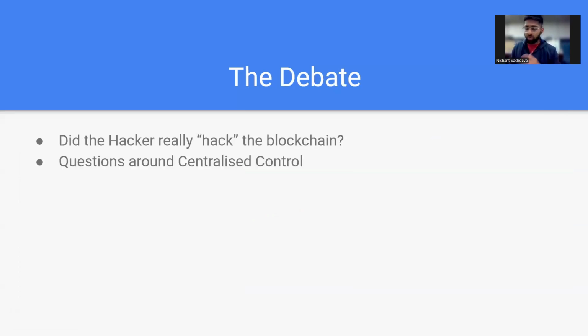So yeah, we have understood here what actually happened with the DAO attack, and of course, there's a lot of history attached to it as to how the bug was fixed at the time. A team of white hat hackers was formed to drain the remaining money and return it back to the users. And then there's the larger question around the Ethereum hard fork that happened and whether that should have happened or not, and questions about centralized control and should that even be a thing when the idea of Ethereum and Bitcoin is to avoid that kind of centralized control. So those questions also exist.